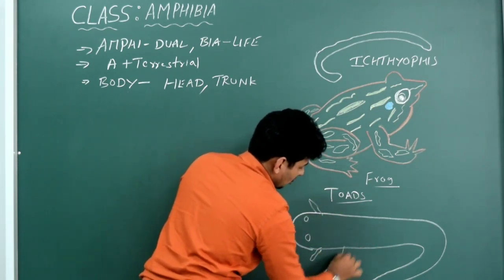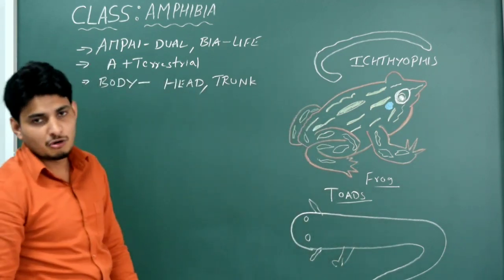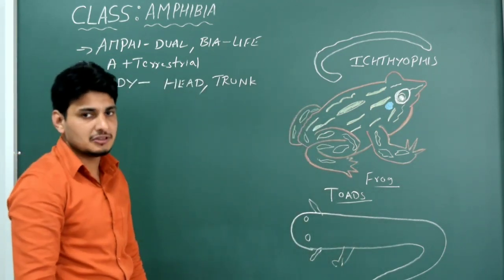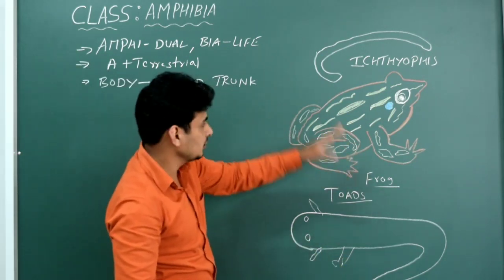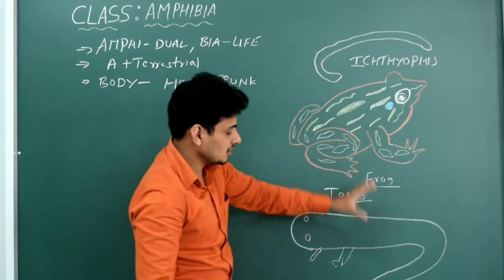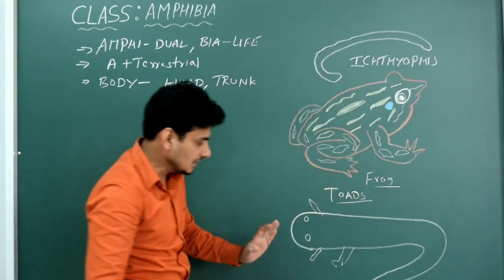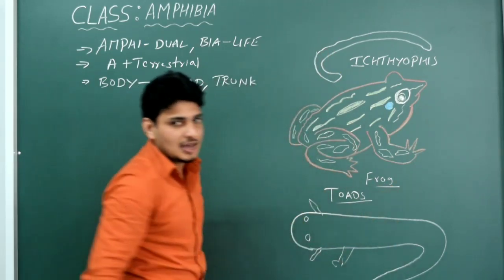Okay, and even they have got a very well developed forelimb as well as hind limbs actually, but still they live in the water. Okay, the specialty of them is we can easily differentiate between frog, ichthyophis and salamander, that is presence or absence of tail.